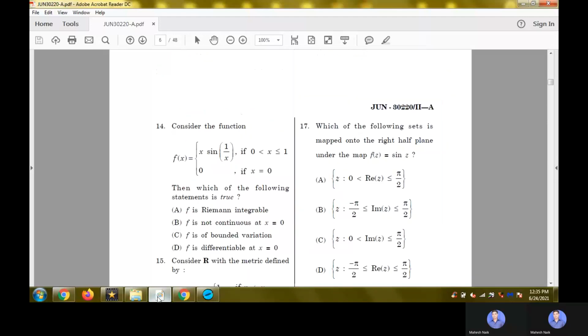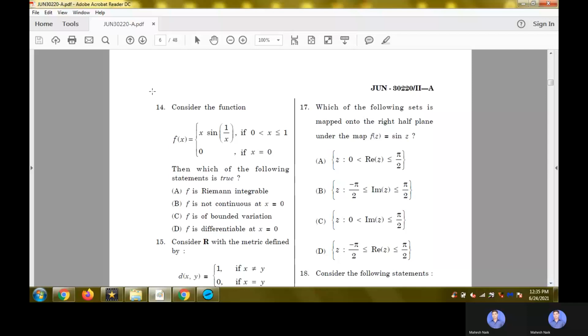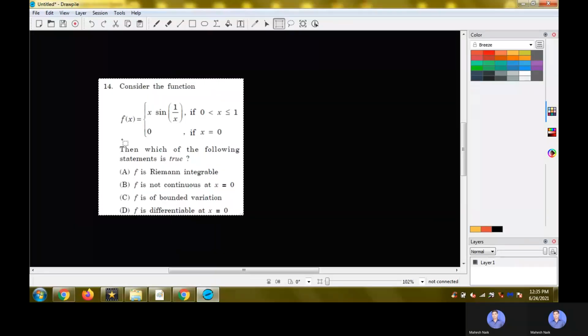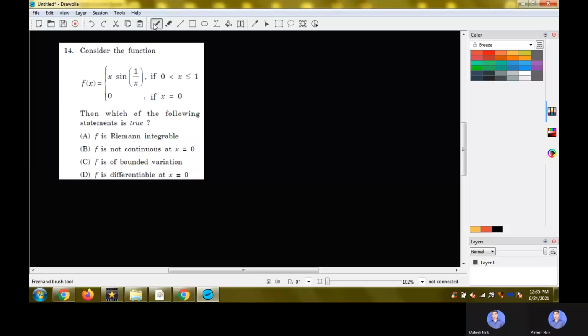Let's move ahead to the next question. Question number 14. Here we have this function, f of x equals x into sine of 1 by x for x between 0 and closed 1, and otherwise, if x is 0, the function takes value 0. In this case, we can check the function for continuity, differentiability, bounded variation, and so on.